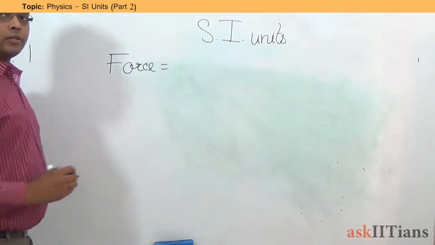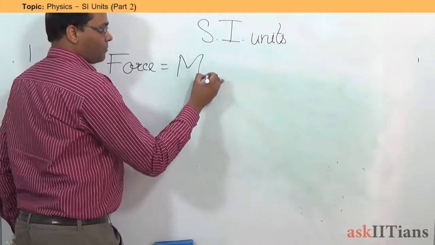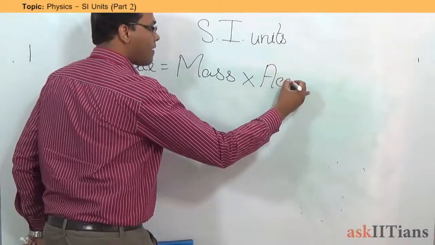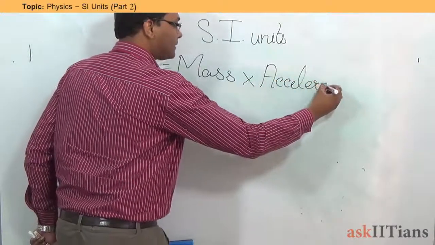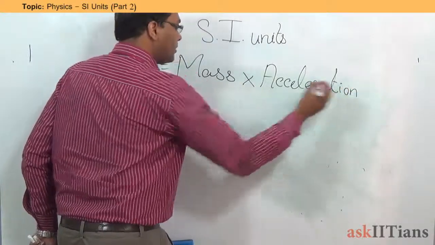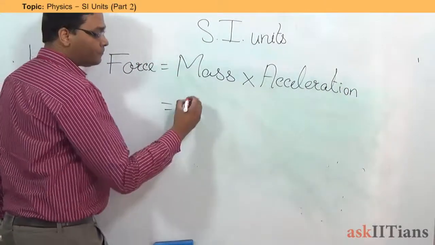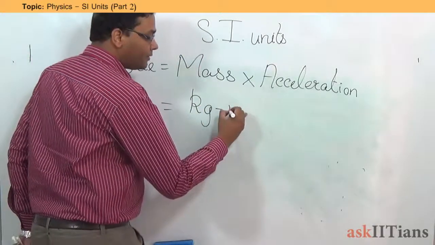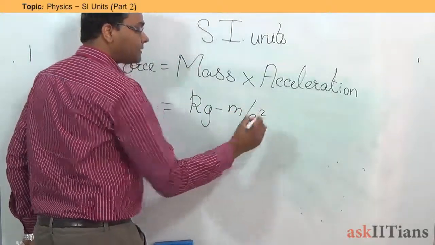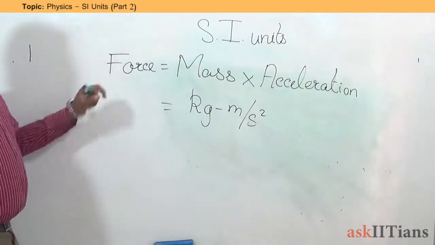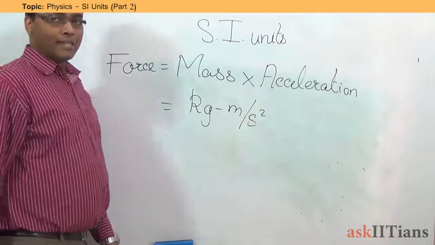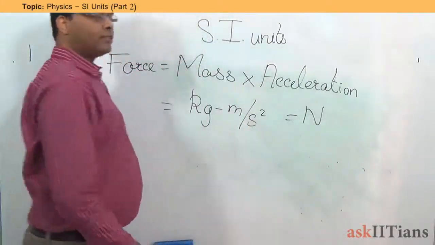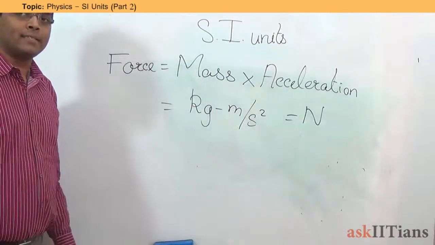So force will be equal to mass into acceleration. Mass will be measured in kilograms. Acceleration will be measured in meter per second square. Okay, so this is the unit. Generally, we also specify the force in newtons. So 1 Newton is equal to 1 kilogram meter per second square.